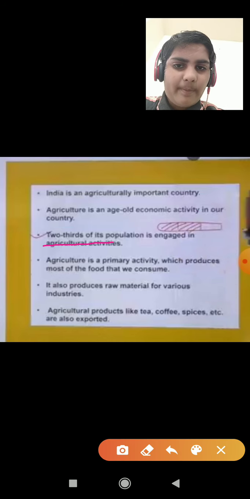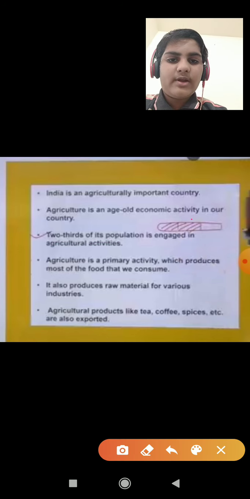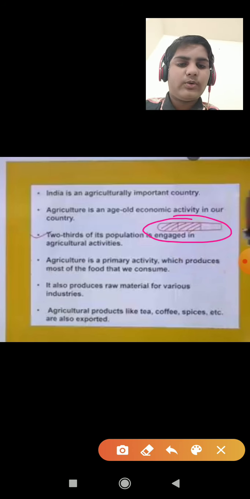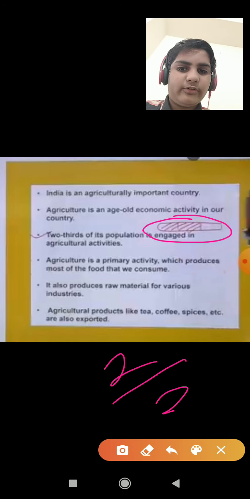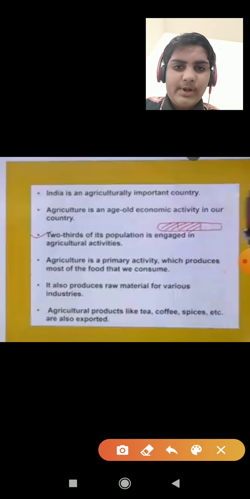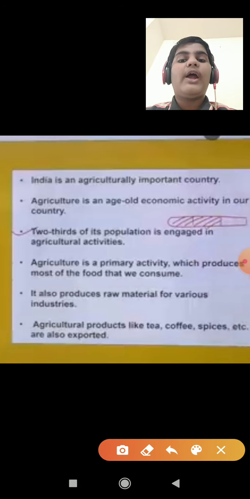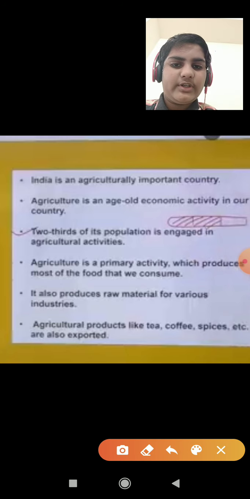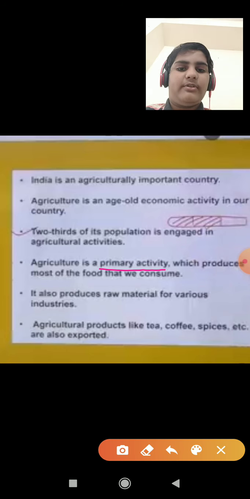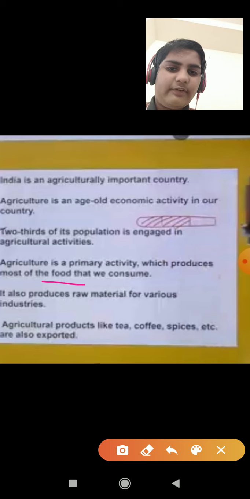Two-thirds of the population is engaged in agriculture activity. Means two-third population, you can see here the rough figure, engaged in agriculture activities. Agriculture is a primary sector. We already know, in ninth standard we learned the sectors: primary sector, secondary sector, tertiary sector. Agriculture is a primary activity, means it comes in the primary sector, which produces most of the food that we consume. I already told this.